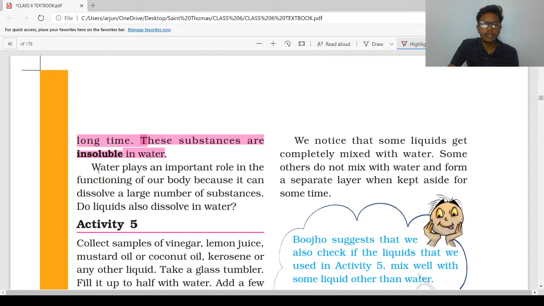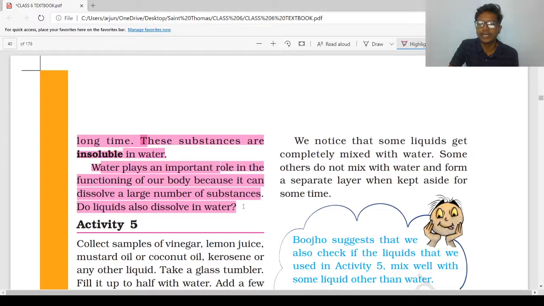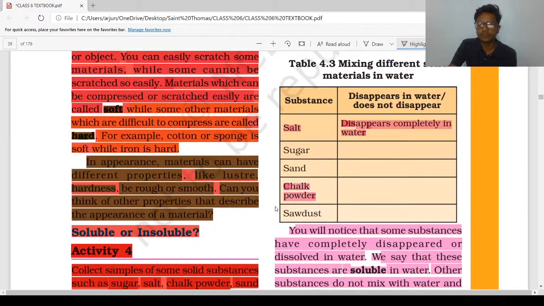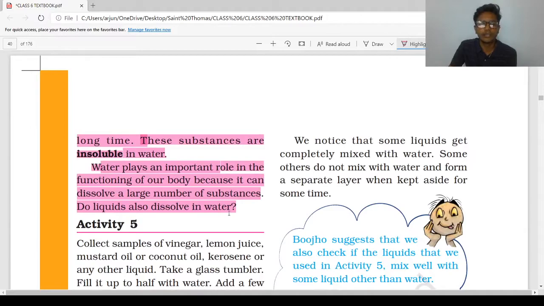Water plays an important role in the functioning of our body because it can dissolve a large number of substances. Do liquids also dissolve in water? Try to dissolve petrol or kerosene in a small quantity of water, and we will see what the result is in the next lecture. From the next lecture we will continue with activity number 5. Thank you very much.